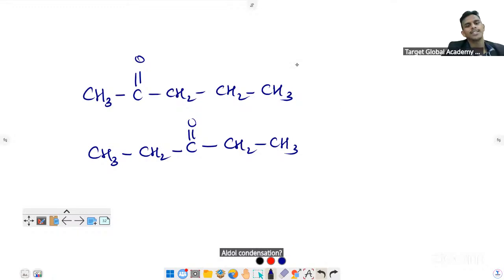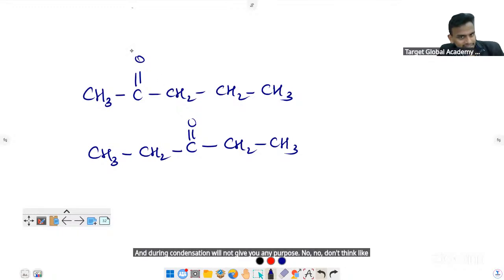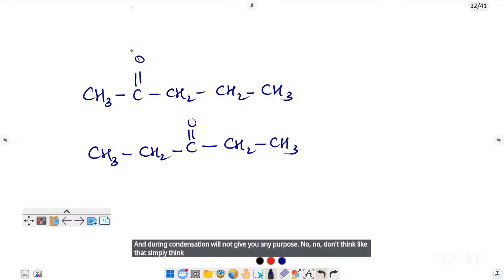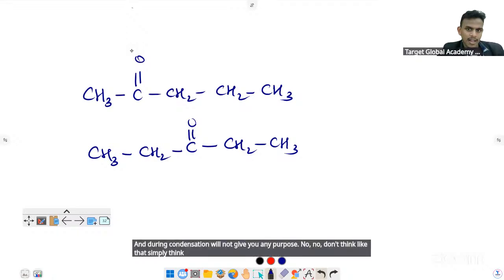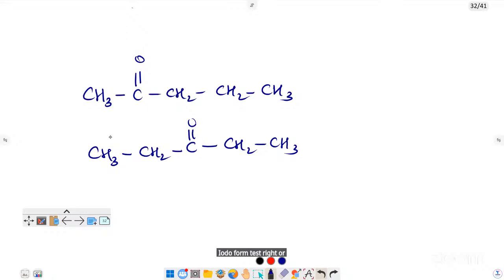Aldol condensation will not give you any precipitate. Don't think like that, simply think. The iodoform test, right? Yeah, exactly. Very good.